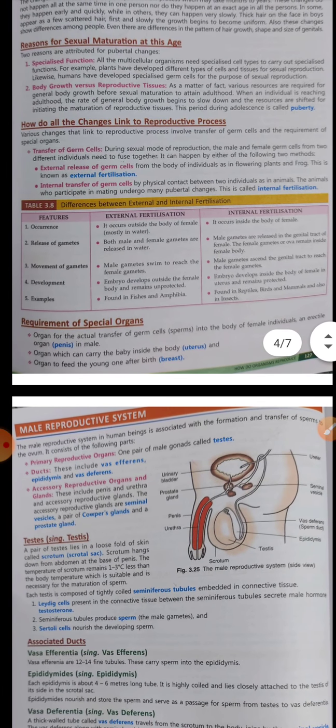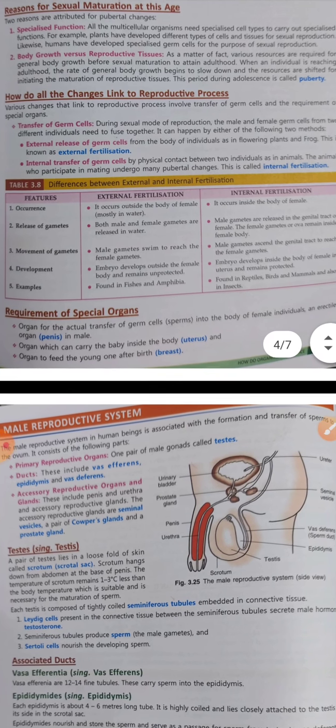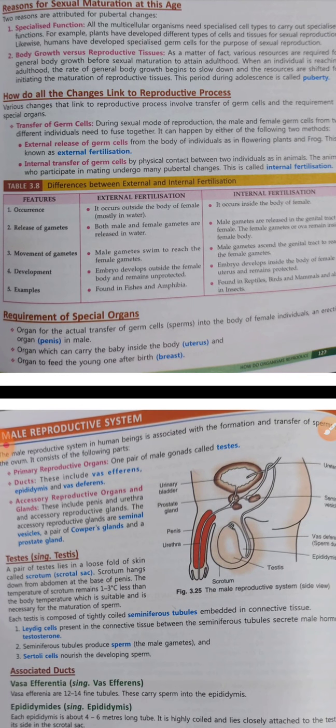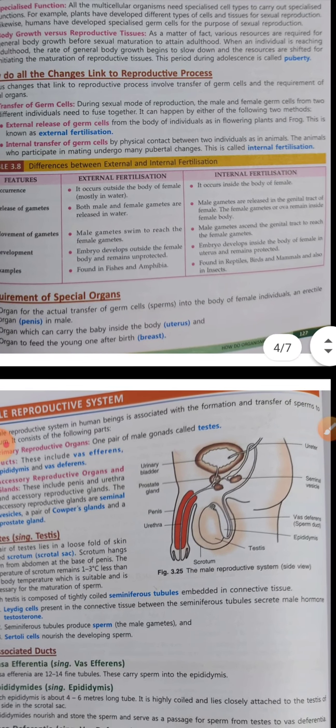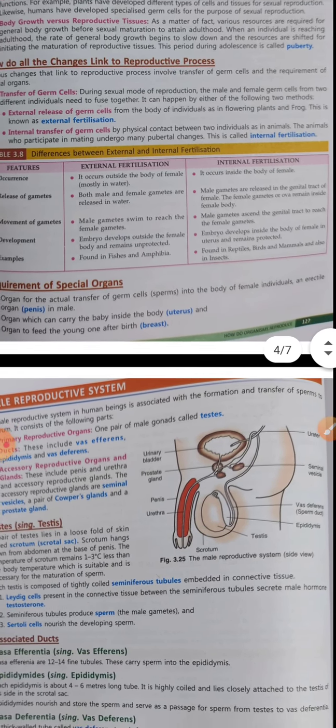So we'll just see the differences between external and internal fertilization. The first is occurrence. External occurs outside the body of the female, mostly in water, like in frogs. Internal occurs inside the body of the female. Then the release of gametes. In external fertilization, both male and female gametes are released in water, whereas in internal fertilization, male gametes are released in the genital tract of the female.